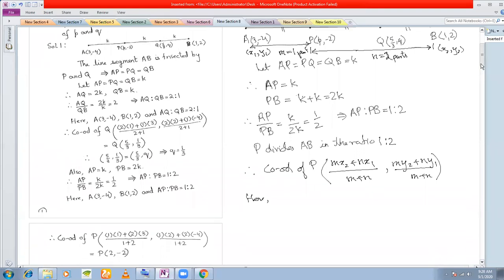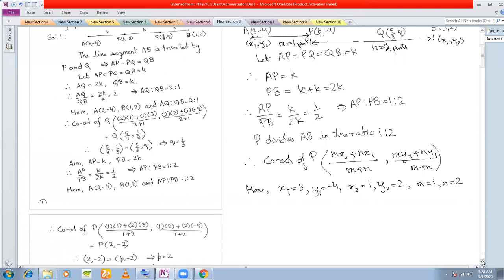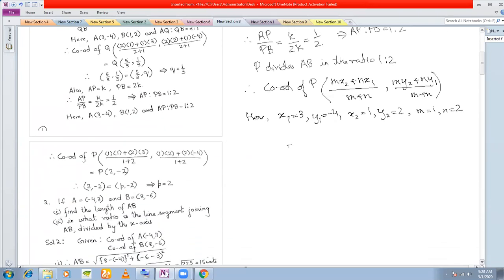So we know the ratio, we know the values of m and n, we know the values of x1, y1, x2, y2. Let us write down. X1 is 3, y1 is minus 4, x2 is 1, y2 is 2, m is 1, and n is 2. Now we shall use the section formula.